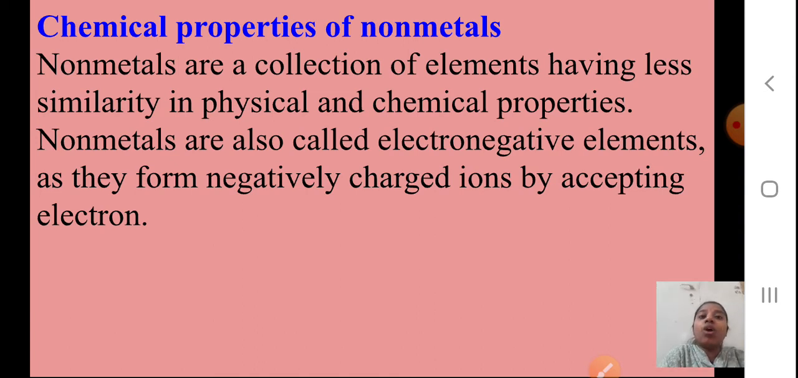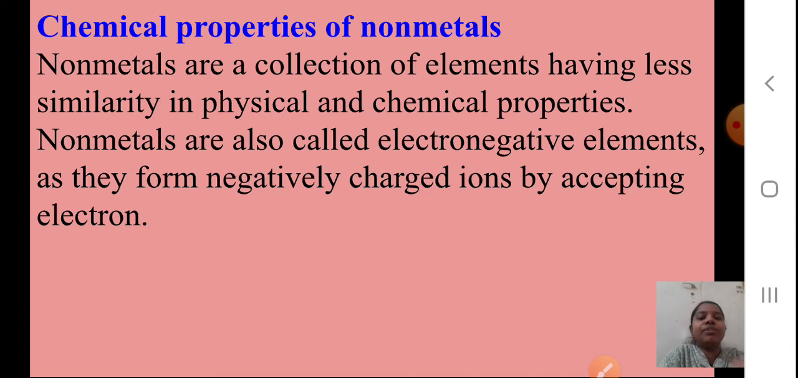Now, non-metals are a collection of elements having less similarity in physical and chemical properties. Non-metals are also called electronegative elements. You will remember, students, that they form negatively charged ions by accepting electrons. Yes, chlorine, we just saw the example of sodium chloride. Chlorine being a non-metal accepts an electron, so they are the electronegative elements.